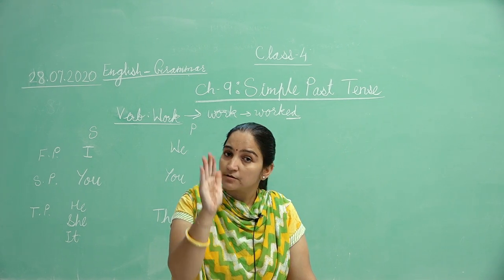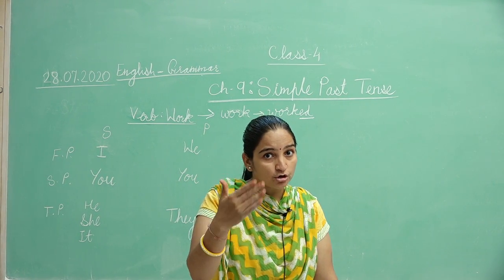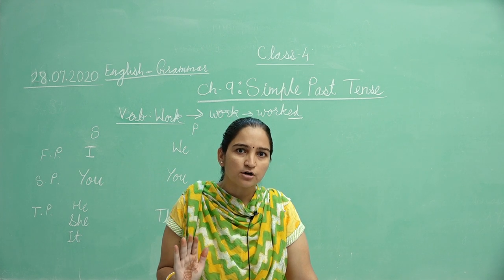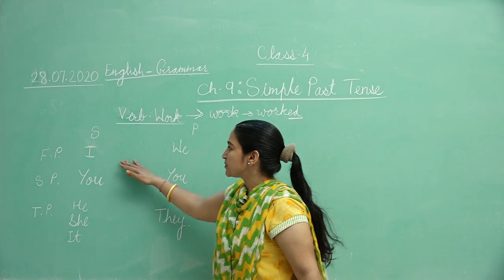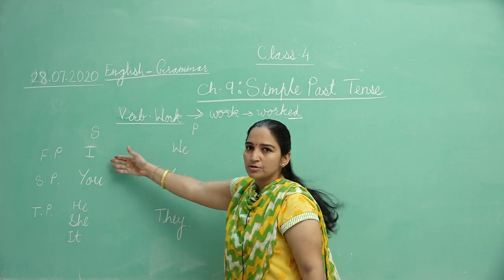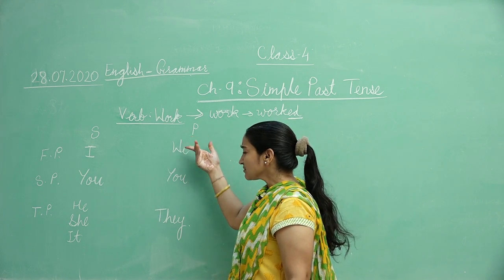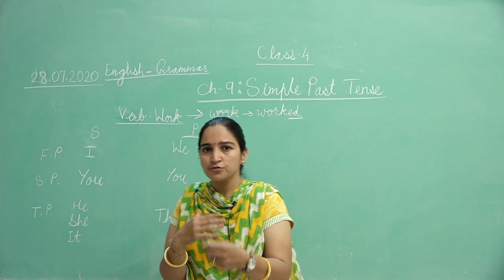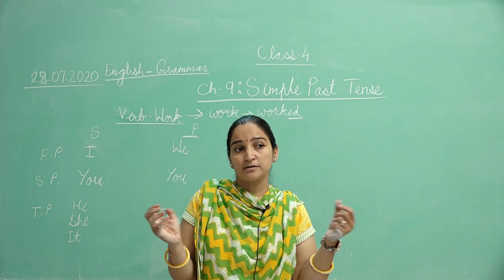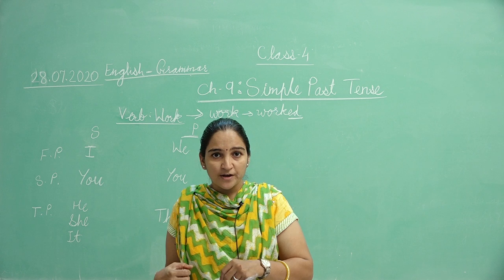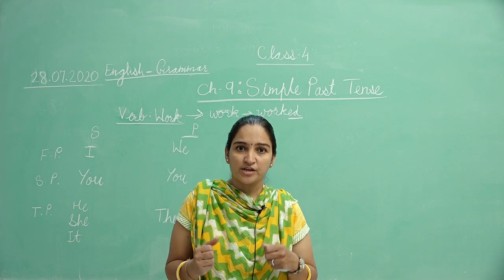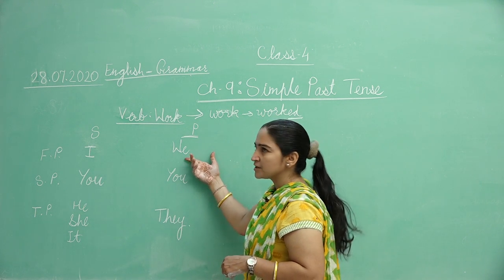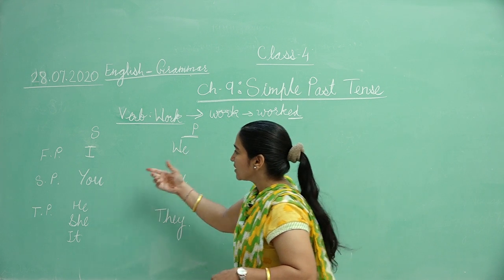Then you are the listener, you are the second person, and when we talk about another person, that is the third person, right? Here the first person is I in singular and we in plural. If you are saying something, and the whole class is included, then you say we, right? So here we is the plural form of the first person.